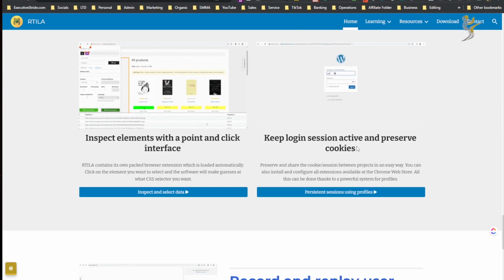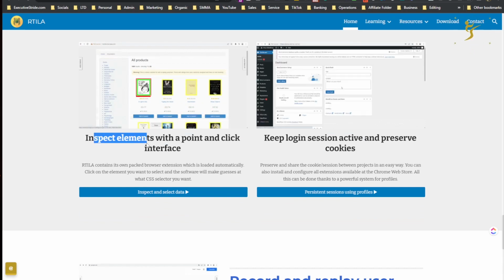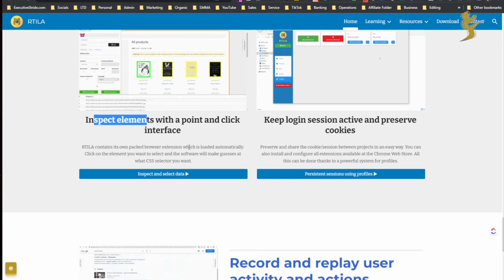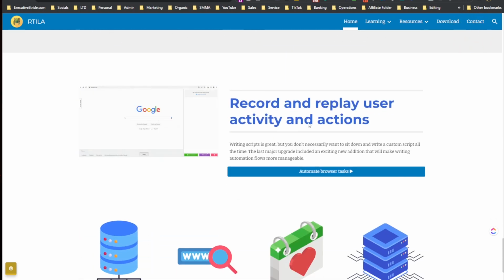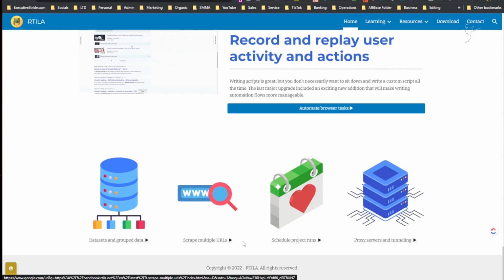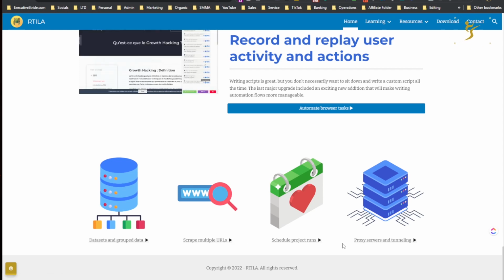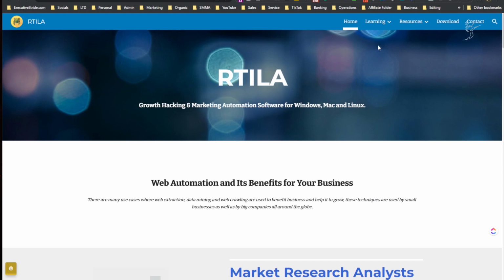So this is really cool. Keep login sessions active and preserve cookies. Inspect elements with a single point and click interface, and then record and replay user activity and actions. Data sets and grouped data. Scrape multiple URLs. Schedule project runs. Proxy servers and tunneling. All right, so there's a lot you can do.